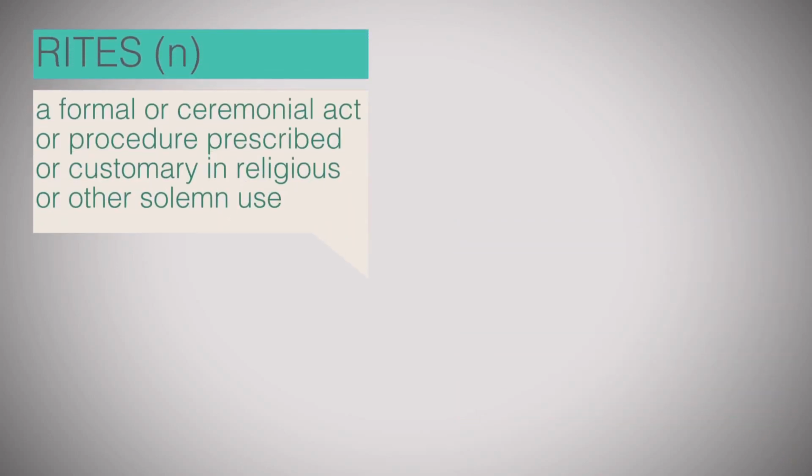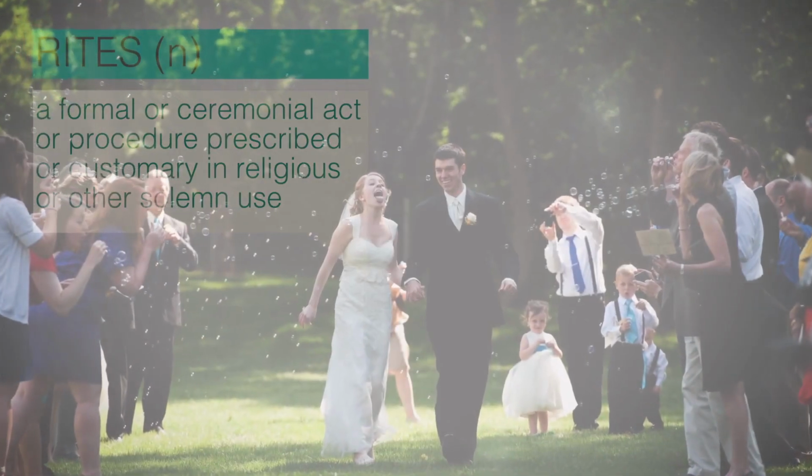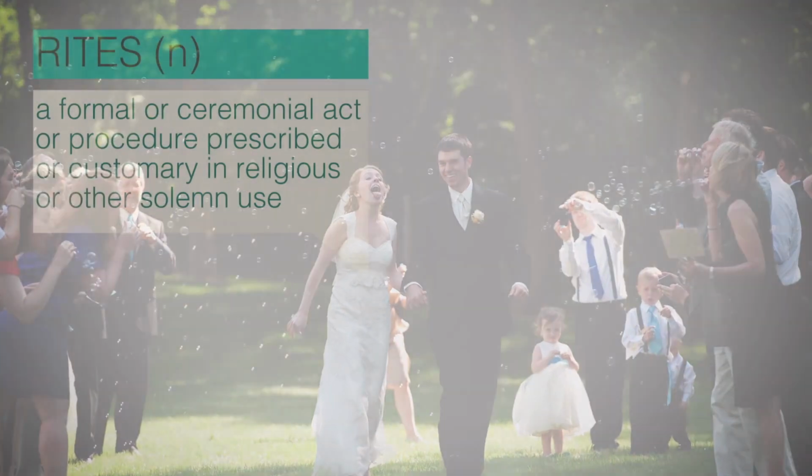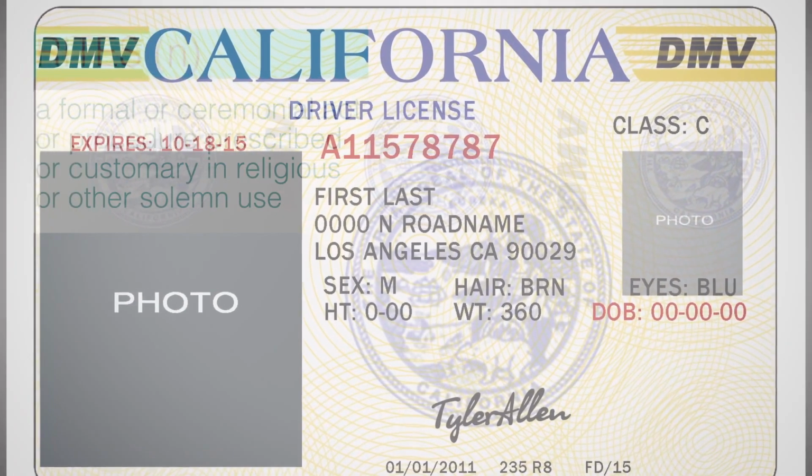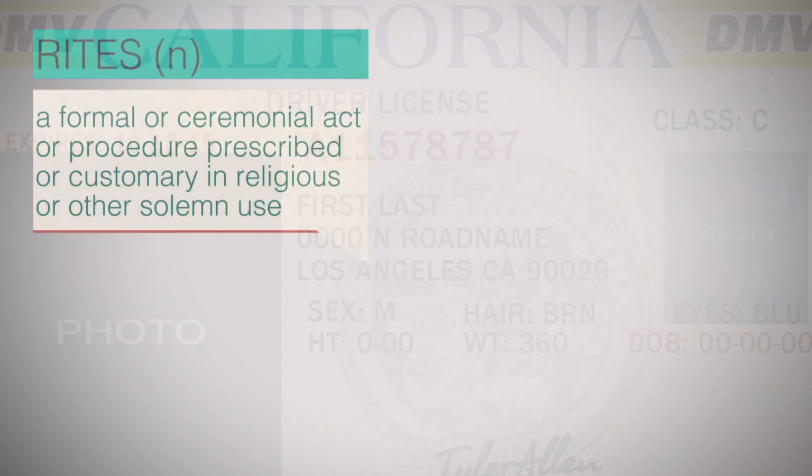Rites. A rite is a noun, a formal or ceremonial act or procedure prescribed or customary in religious or other solemn uses. Wedding ceremonies can be considered rites, while also college fraternity or sorority initiations could be rites in a more informal sense. The driver's license is the initiation rite into adulthood.